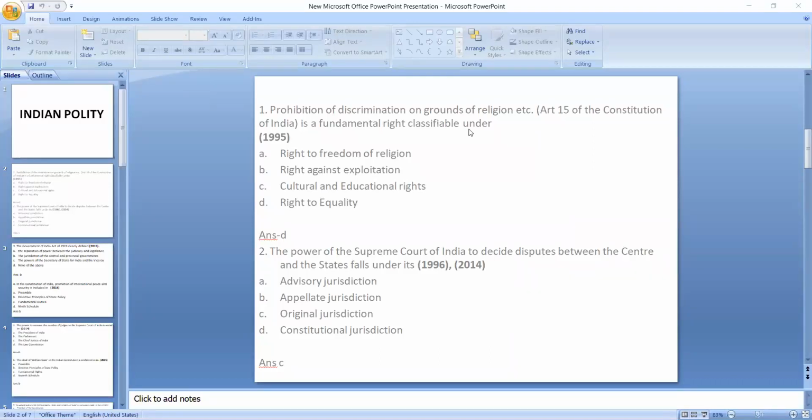the last fundamental duty that was added later on, isn't it? So then you try to note about that. I think that was the 86th Amendment Act, isn't it? 86th or 82nd. So that amendment later added the 11th fundamental duty. I hope you are getting it. So try to grasp the topic in such a manner.